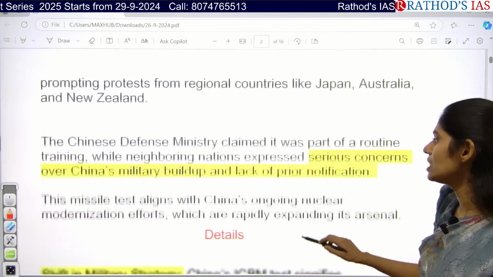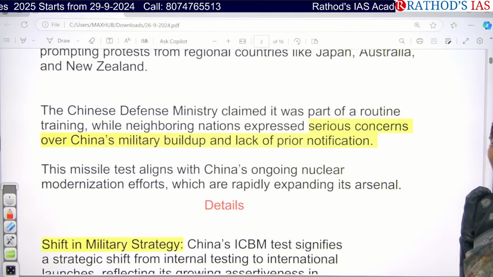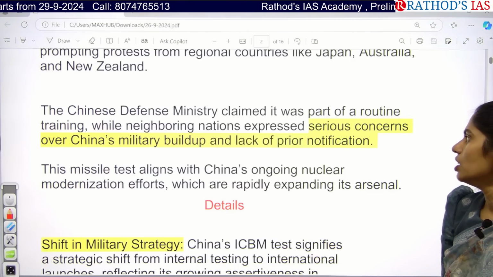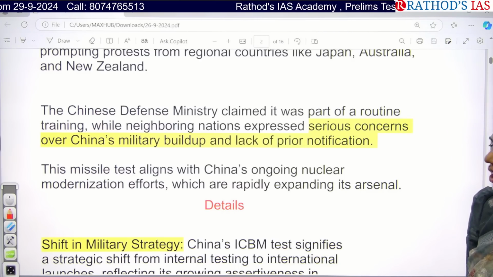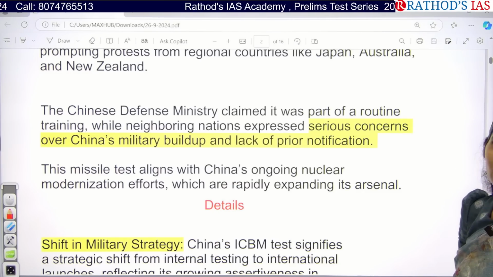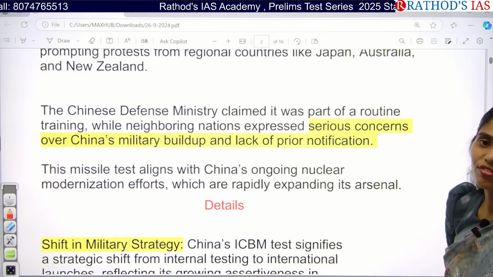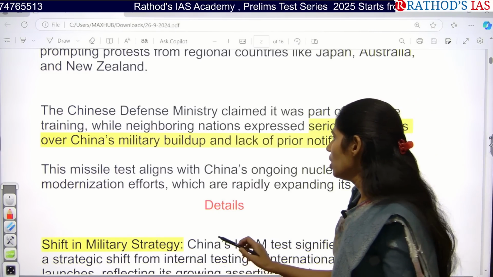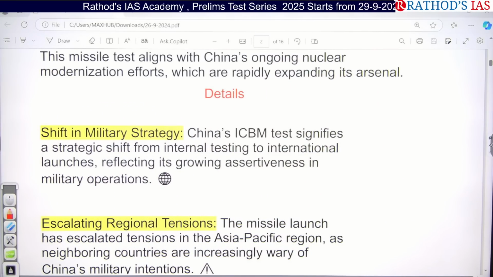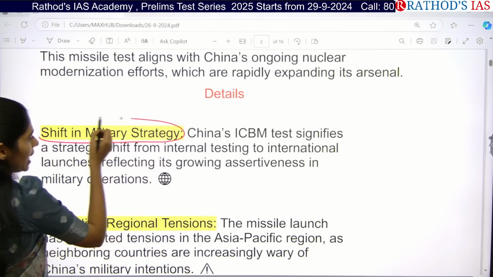Here the Chinese Defense Ministry claimed that it is part of the regular training they are doing in their country, while the neighboring nations are expressing serious concerns about this move of the Chinese military. Okay, so some important facts that you have to get from this article: there is a shift in military strategy.